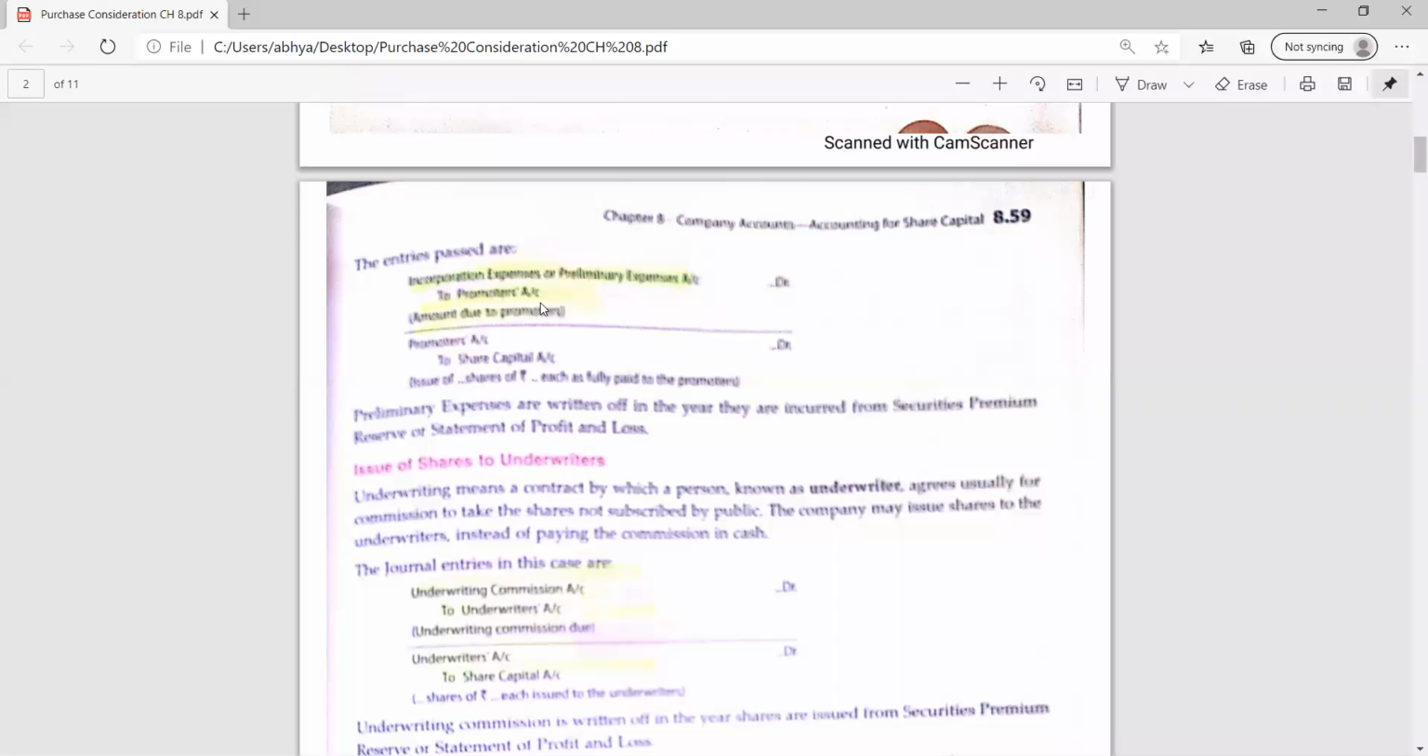That promotional cost is known as incorporation expenses, meaning the expenses related to the registration of a company. In earlier times, we used to call it preliminary expenses also. So you can use both words interchangeably. Either write incorporation expenses or preliminary expenses. Yes, you must have read about preliminary expenses in 11th class. Credit to promoters.